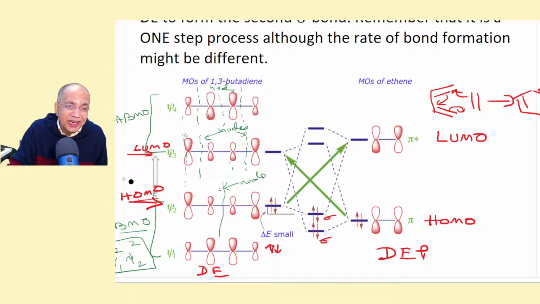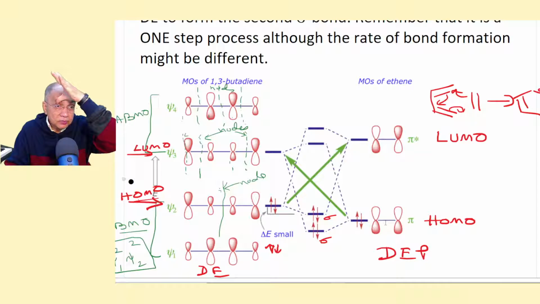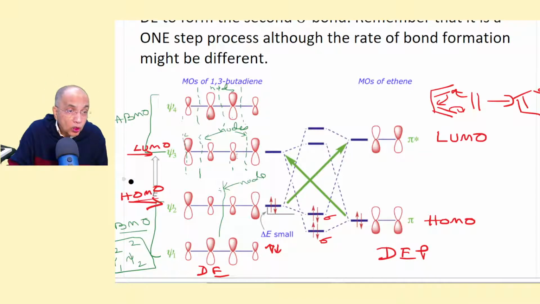So let us correlate Psi3, which has two nodes having identical symmetry in the terminal lobes, but this is no longer the HOMO, but the LUMO is again opposite lobes.